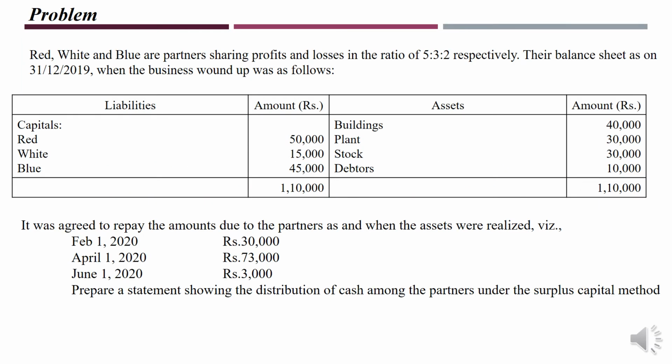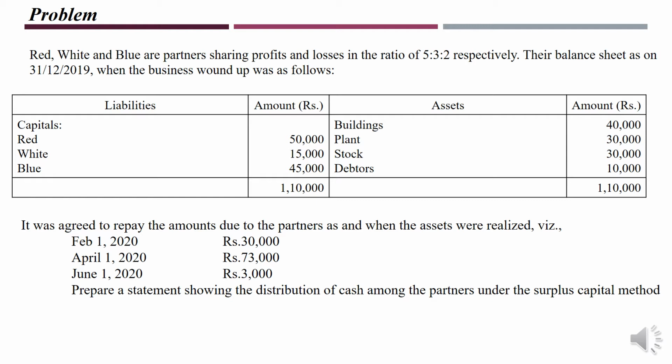I'll explain piecemeal distribution of cash with an example. Look at this example. Red, White and Blue are partners sharing profits and losses in the ratio of 5:3:2 respectively. Their balance sheet as on 31st December 2019, when the business was wound up, was as follows. On the credit side we have the capitals only. No liabilities belong to outsiders and no liability belongs to the owners' loans. And these are the assets we have.